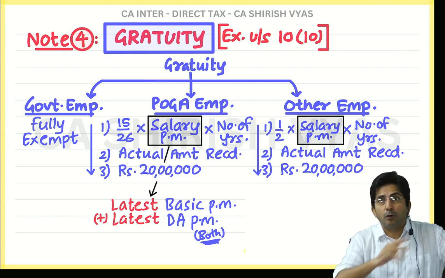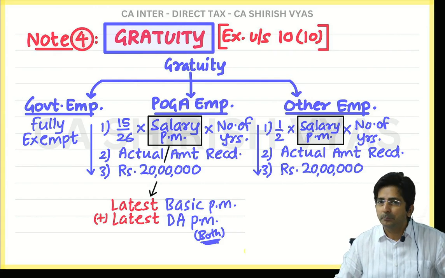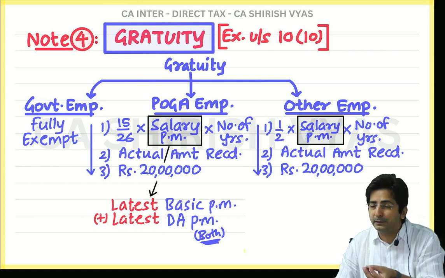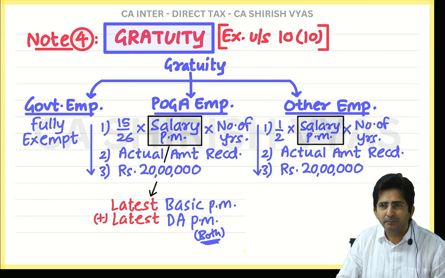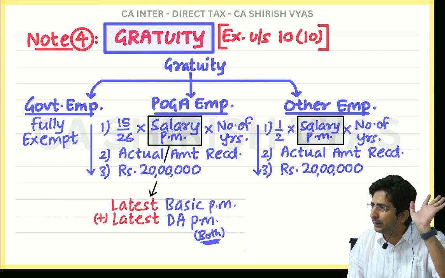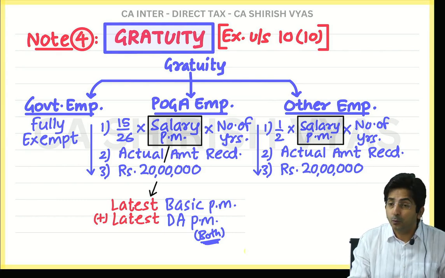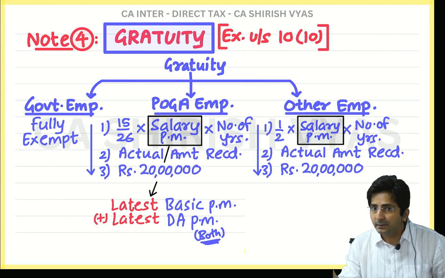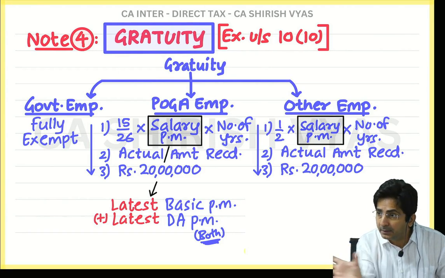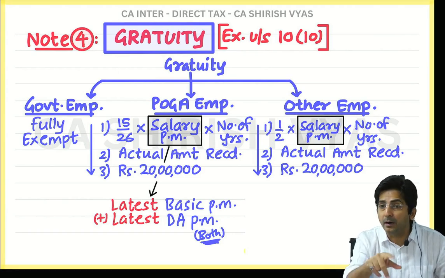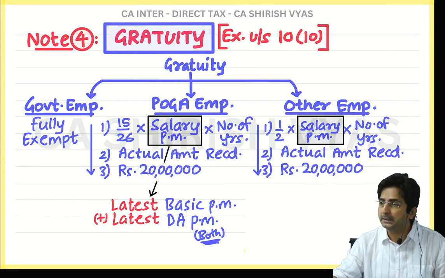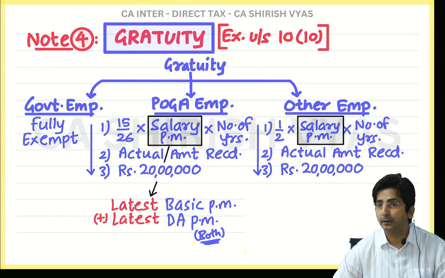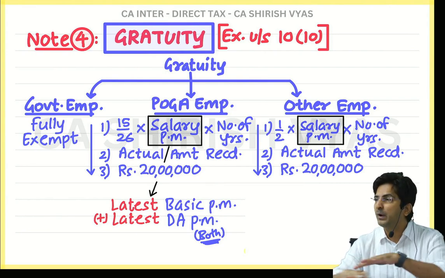Not the average of your whole 20 years of service. Because see, in your 20 years of service, when you joined, you might have joined with some 1,000 rupees salary only. Because 20 years back when you joined, your salary was very small. So when I say average, it is the recent 10 months. During your service, your last 10 months, whatever salary you had earned, the average of that. See, basically average means, neither do we want to give importance to the latest salary, nor the old salary. We want to average out.